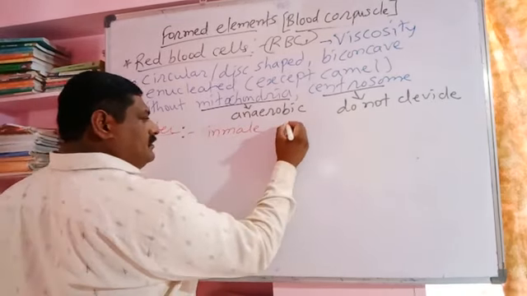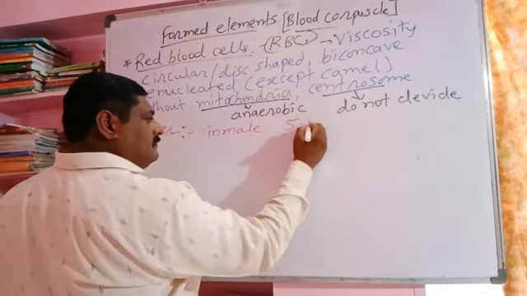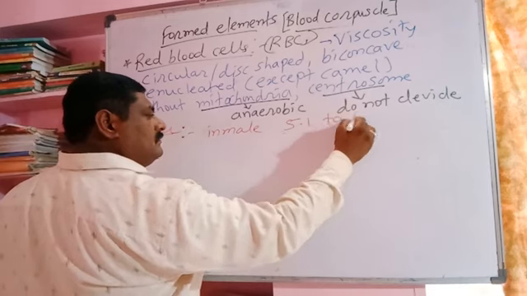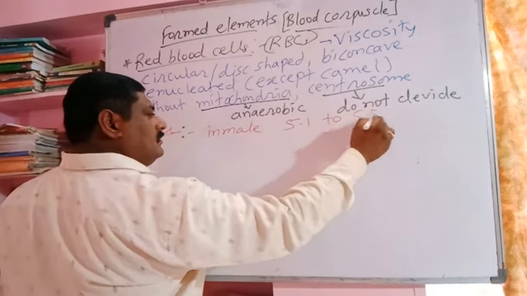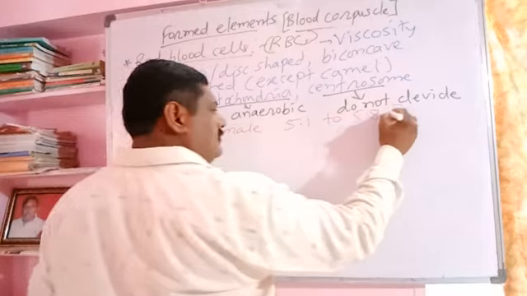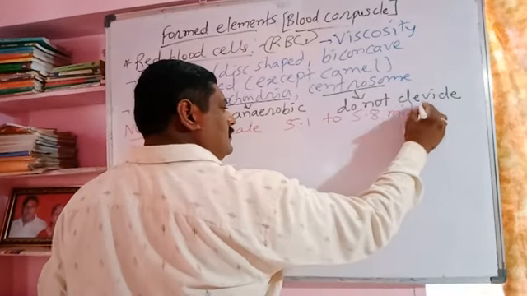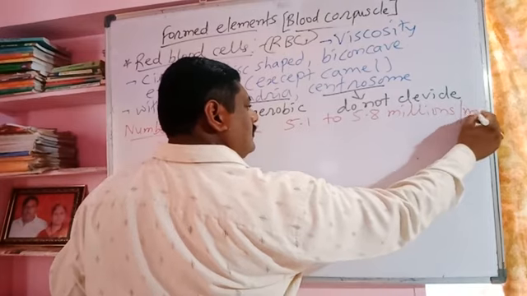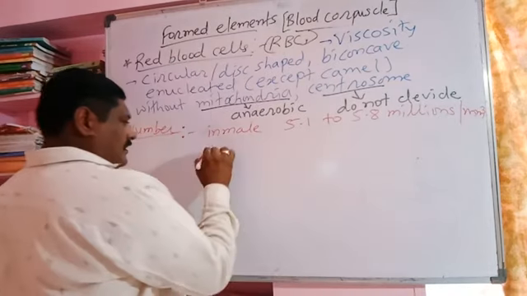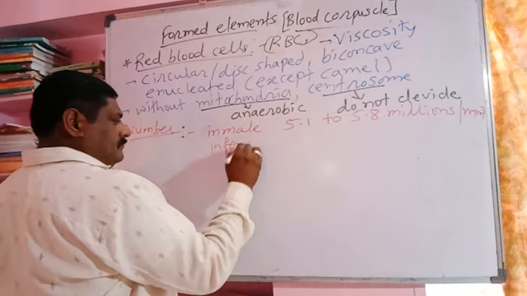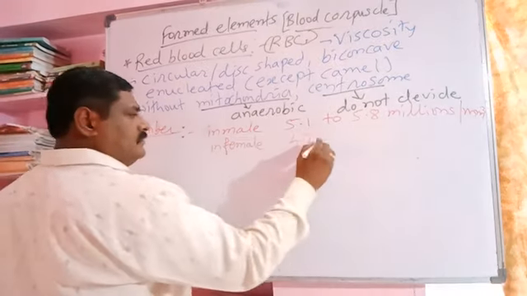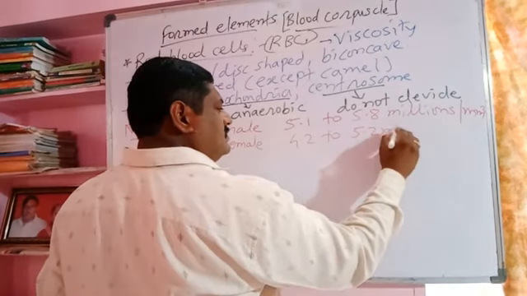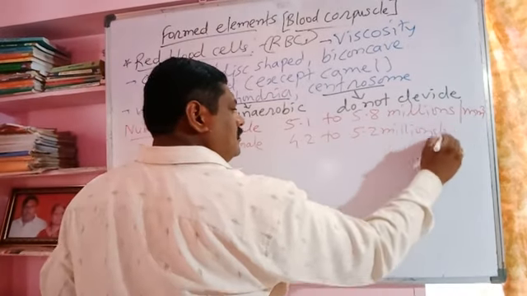In male it is about 5.1 to 5.8 million per cubic millimeter, and in female 4.2 to 5.2 million per cubic millimeter.